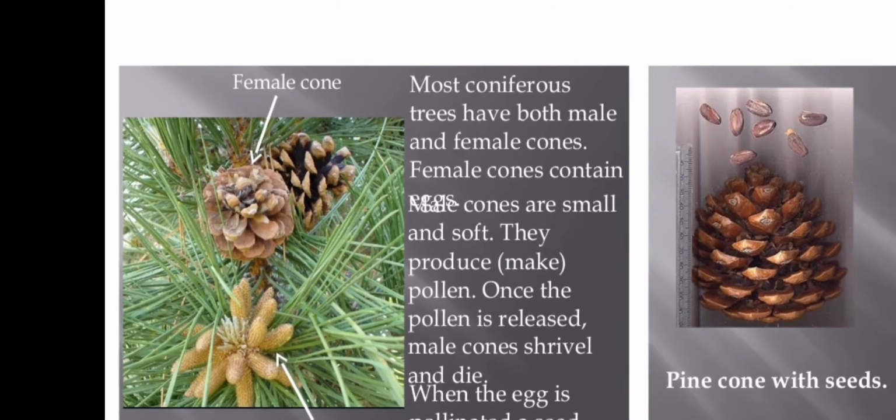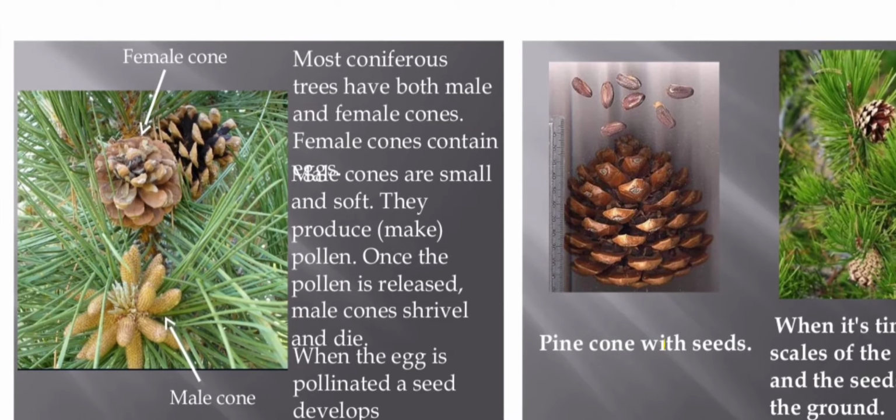Students, most conifer trees have both male and female cones on the same plant. Male cones are small and soft. They produce pollen. Once the pollen is released, male cones shrivel and die. When the egg is pollinated, a seed develops.